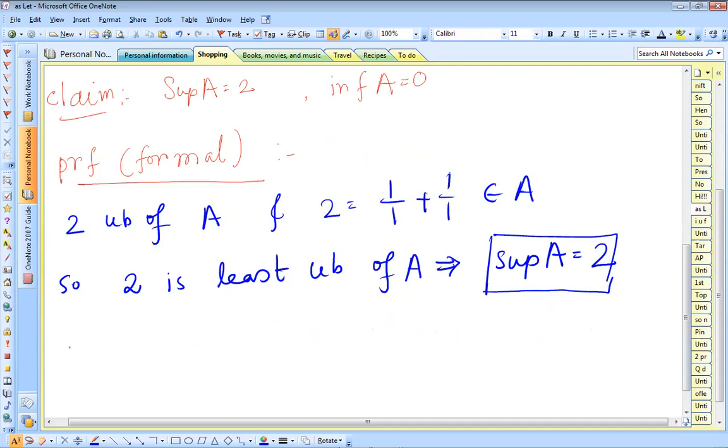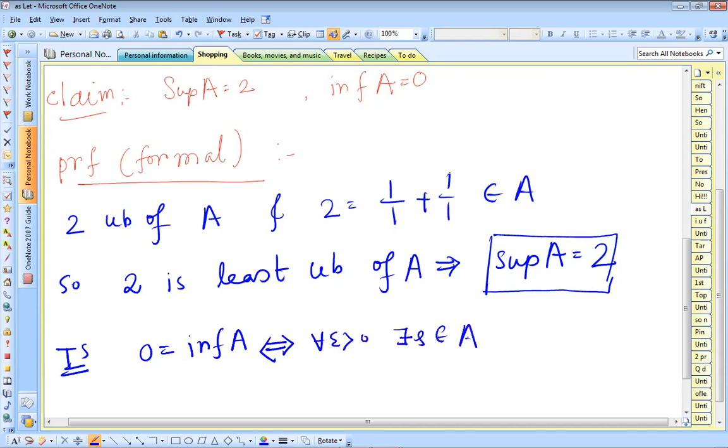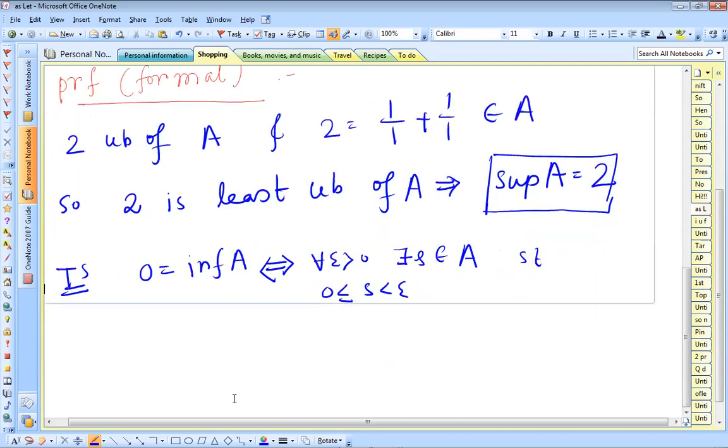We need to show 0 is equal to the infimum of A. It happens if and only if for any epsilon greater than 0, we can find an element s belonging to A such that 0 is less than or equal to s, which is less than epsilon.